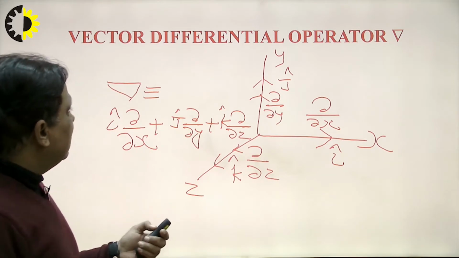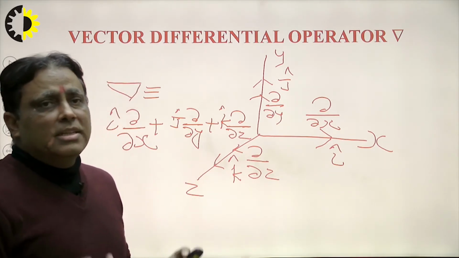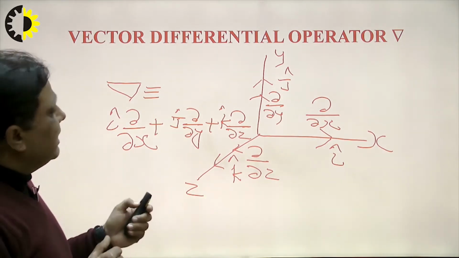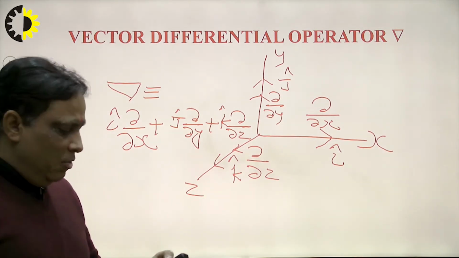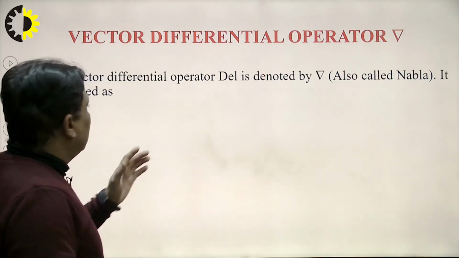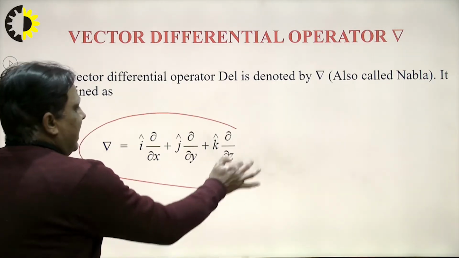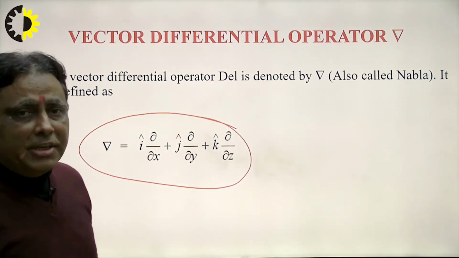Now, the question is how to use it in the gradient, how to use it in the divergence and how to use it in the curl. I explain one by one here again. So, that is known as our differential operator and is denoted by these terms. I explain briefly with the diagram what is the role of this del operator here.